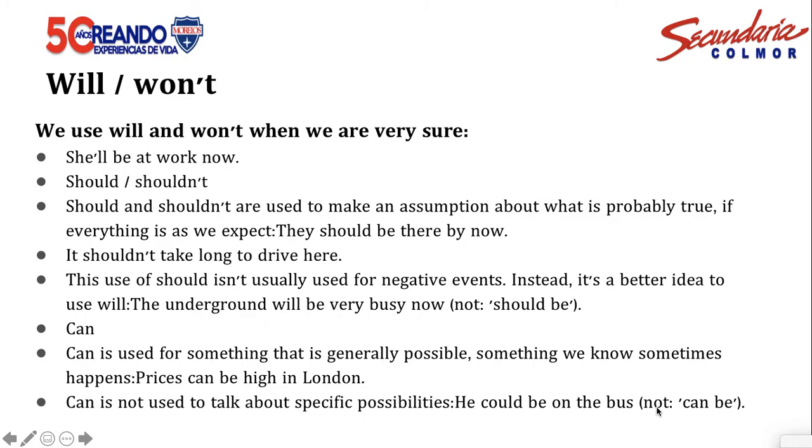We use shouldn't, and we have some examples. It shouldn't take long to drive here. Should isn't usually used for a negative event; instead it's a better idea to use will: the underground will be very busy now, not shouldn't be. So this is another option.